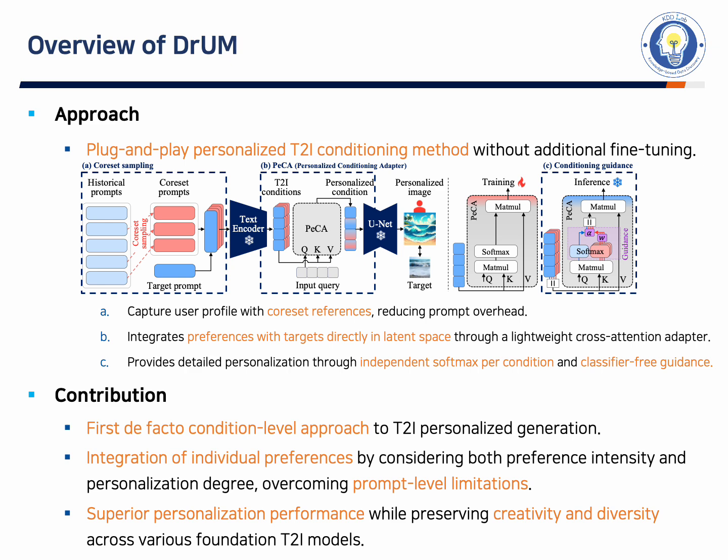First, we capture the user profile through causal references, which reduces the overhead of many prompts. Second, we integrate preference conditions directly in latent space through a lightweight cross-attention adapter. Finally, we apply an independent softmax per condition and classifier-free guidance, which allow us to control both the preference intensity and the personalization degree. This makes our method plug and play, meaning that no extra fine-tuning is required.